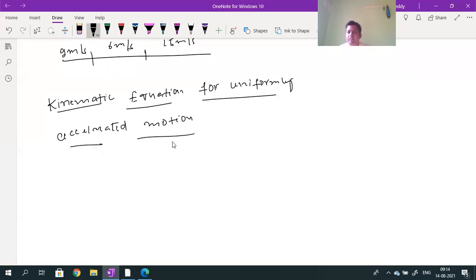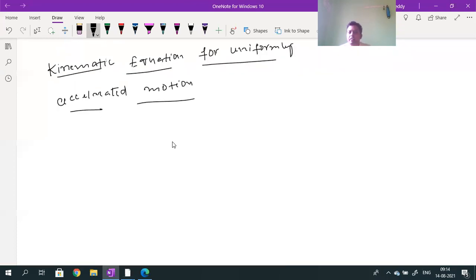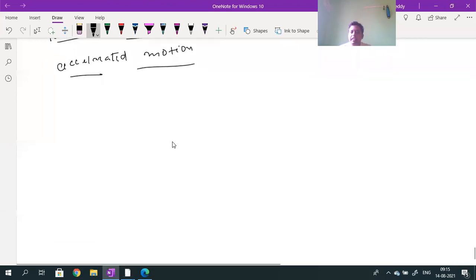Sir, what is non-uniformly accelerated motion? Yes, that equation only. In non-uniformly accelerated motion, velocity may not increase or decrease in the same order. So that is called non-uniformly accelerated motion. What are the kinematic equations for uniformly accelerated motion?